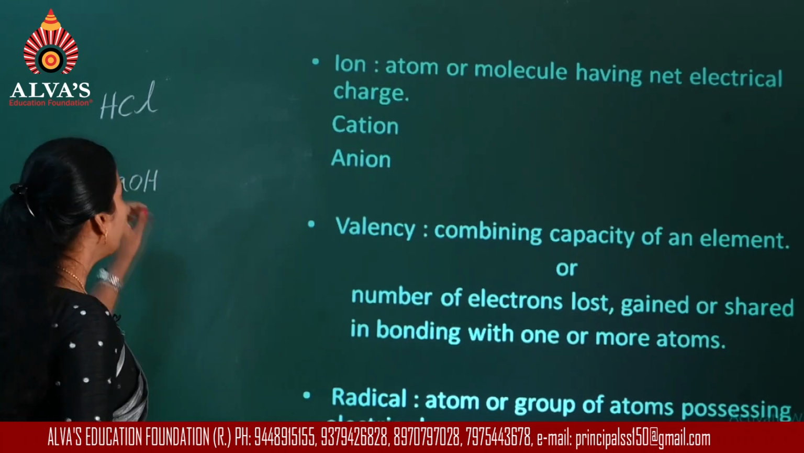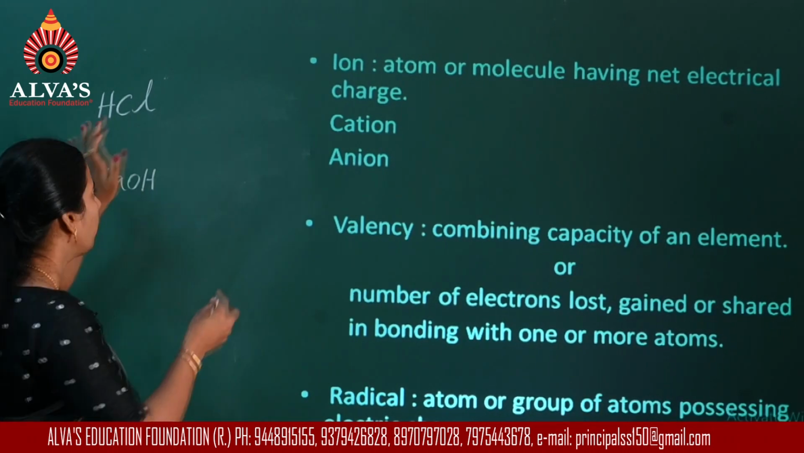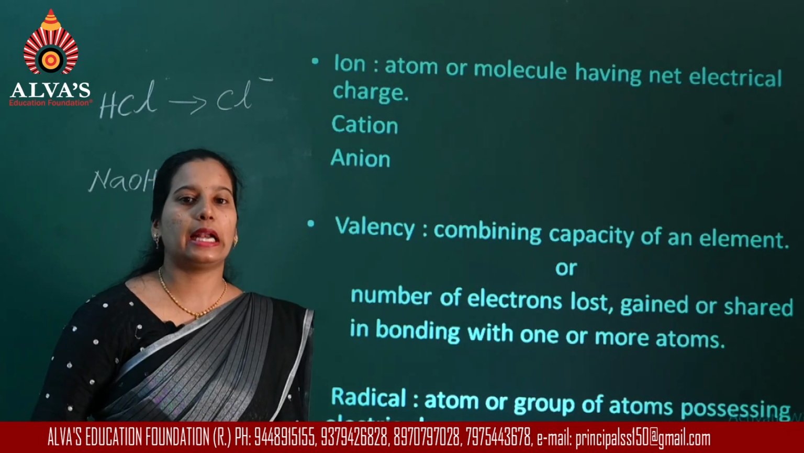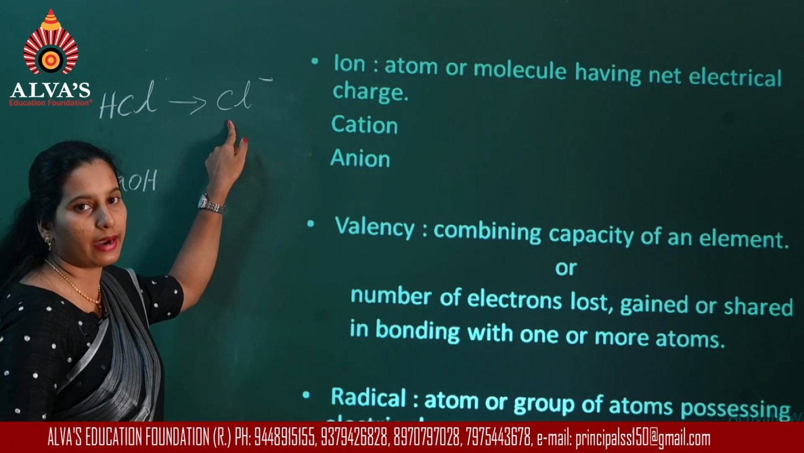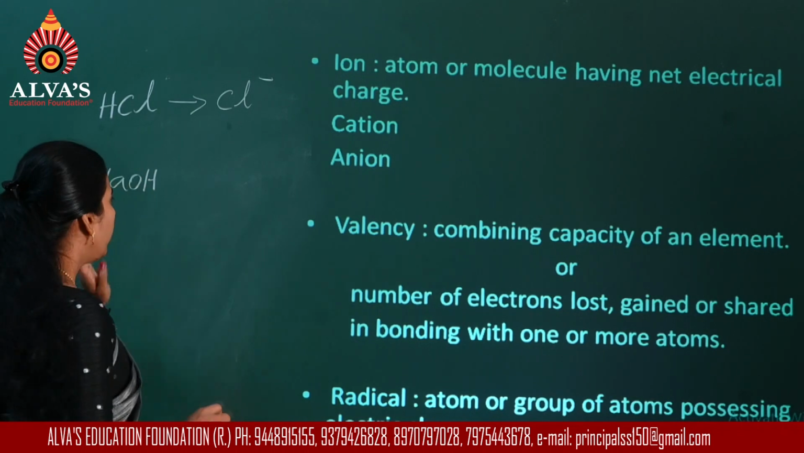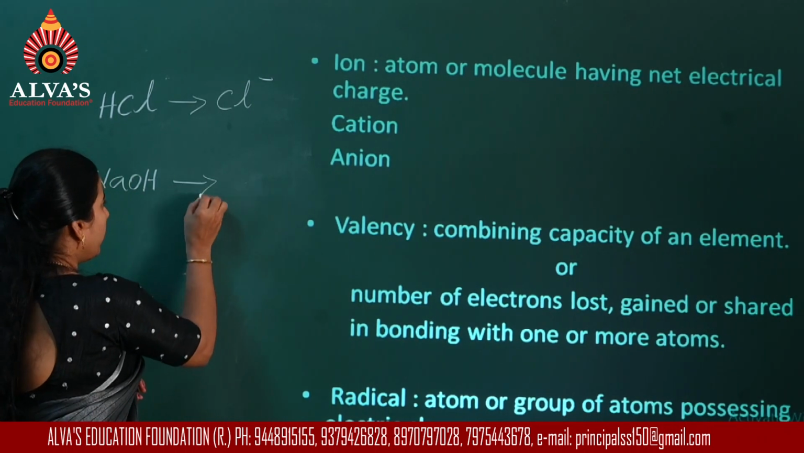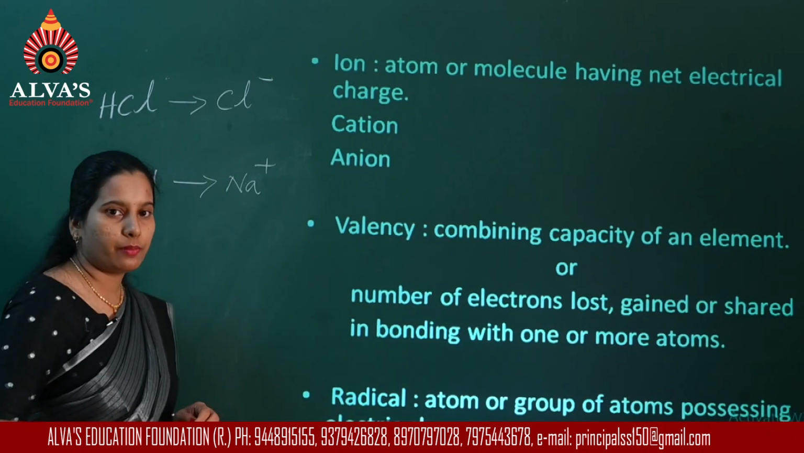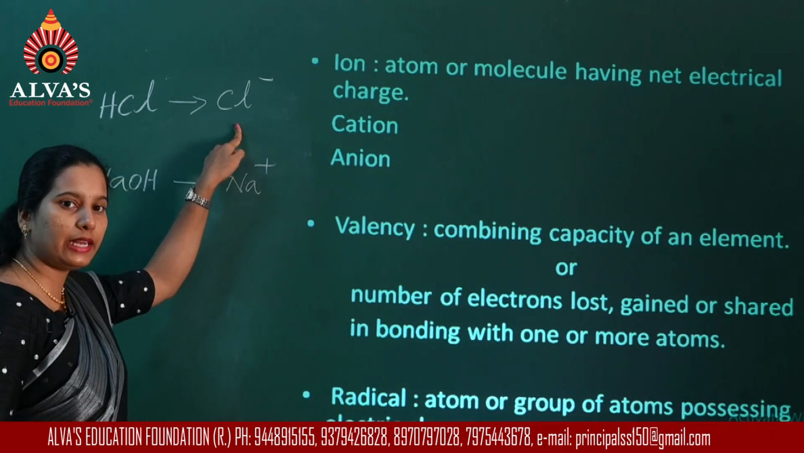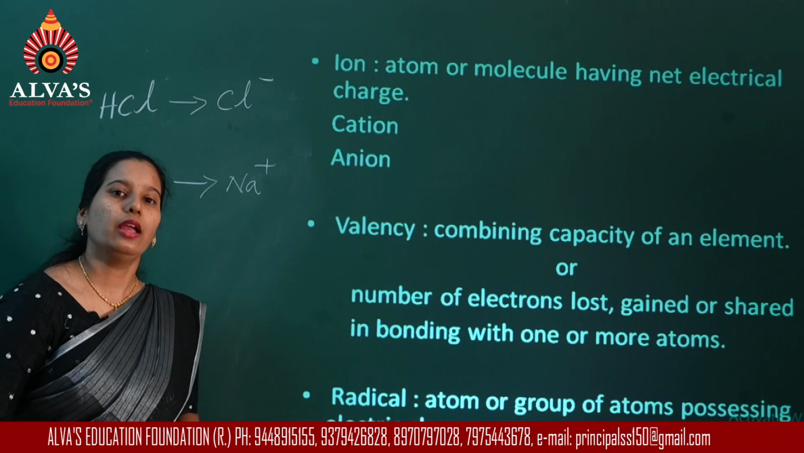For example, if I consider the acid HCl, when I remove the proton, what is obtained? It is Cl minus, chloride radical. This is an acid radical. If I consider a base, that is sodium hydroxide, removing the OH minus ion, what do we get? That is Na plus. That is an example for a basic radical. So an acid radical is obtained from an acid and a basic radical is derived from a base.